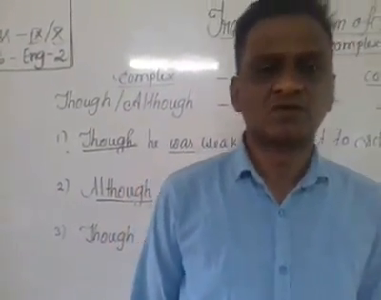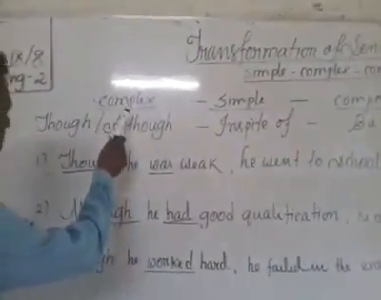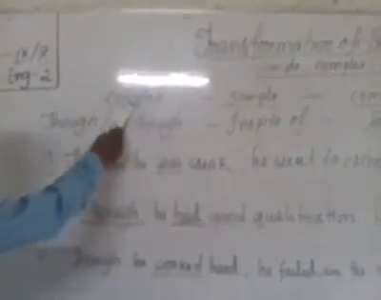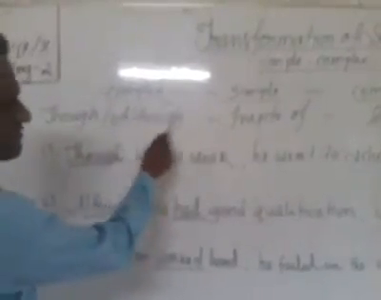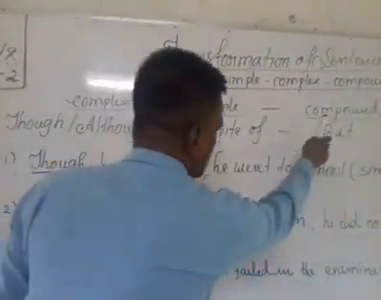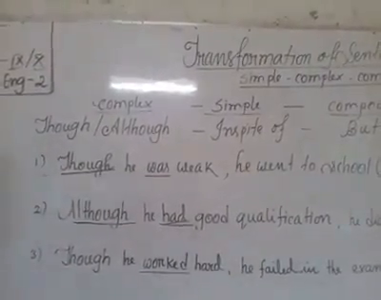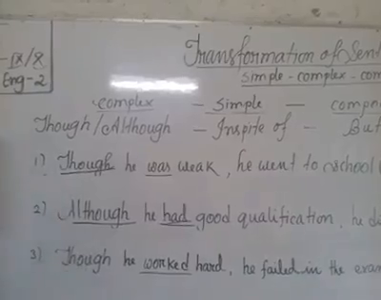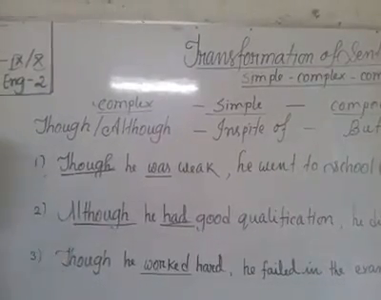Today I will discuss with you about the transformation of sentence. For complex sentence, we can use though, although as a connector. For simple sentence, we can use in spite of as a connector. And for compound sentence, we can use but as a connector. So dear students, I have written here 3 sentences, and every sentence starts with though, although.